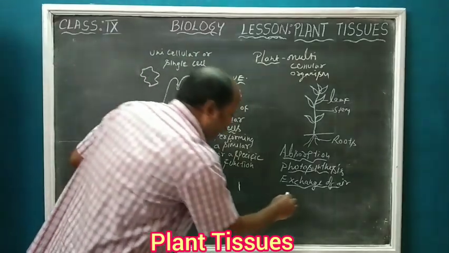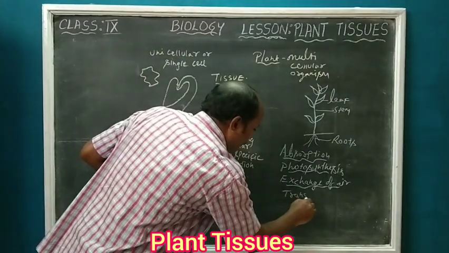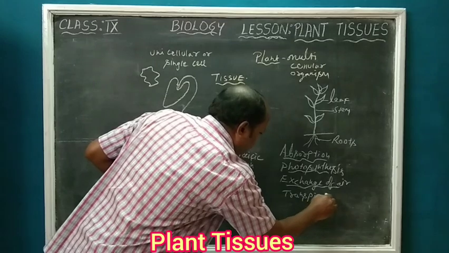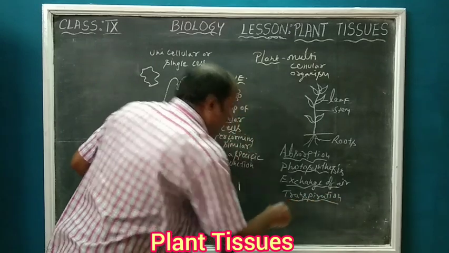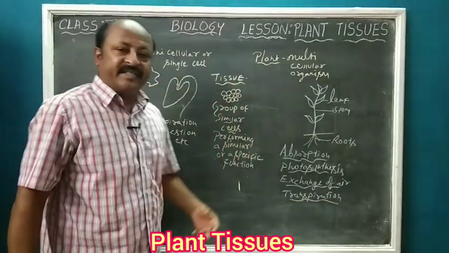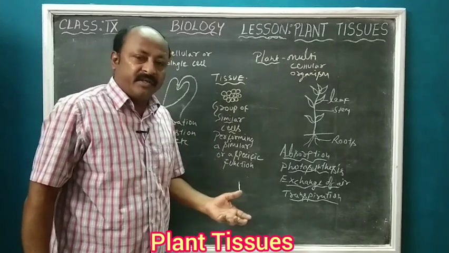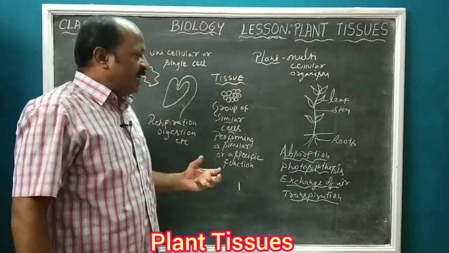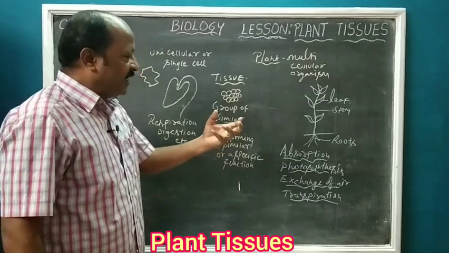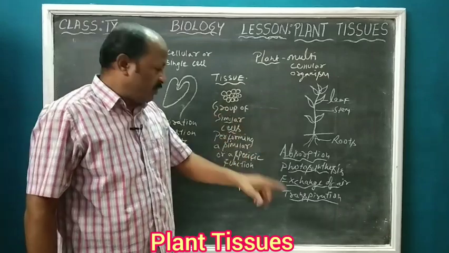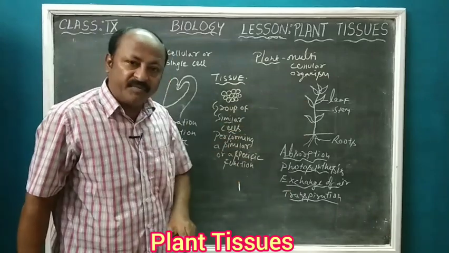Then we have transpiration. Excess water from the plant is given out through transpiration. Transpiration is evaporation of water from the plant through the leaf, so it also takes place with the help of the leaf.